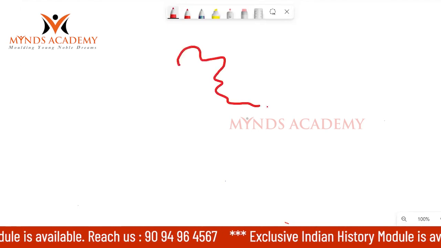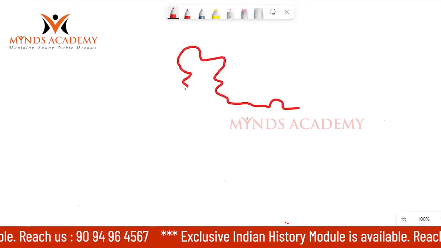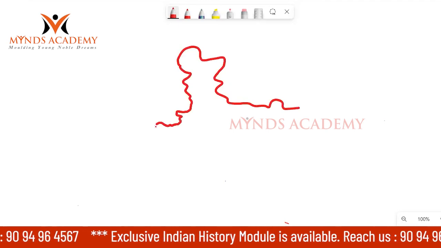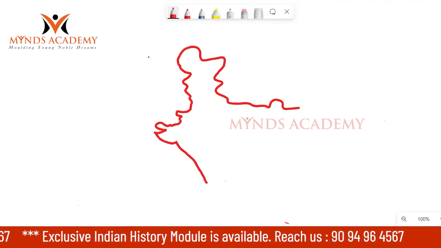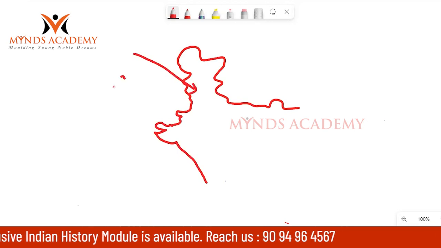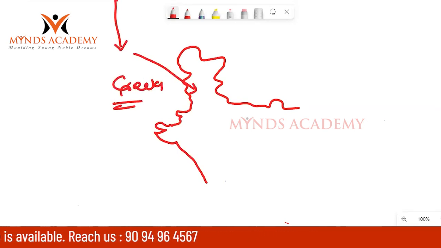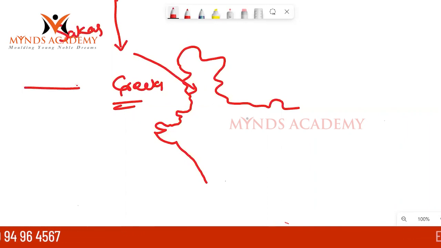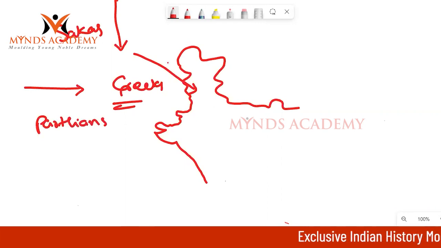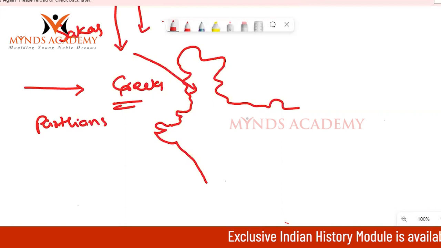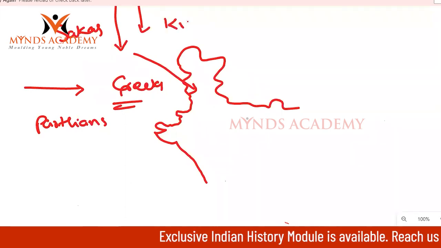If you take the India map, here the Greeks came. From this part, the Shakas. Then from this part, the Parthians, that means Iranian people. And after the Shakas, the Kushans also came.